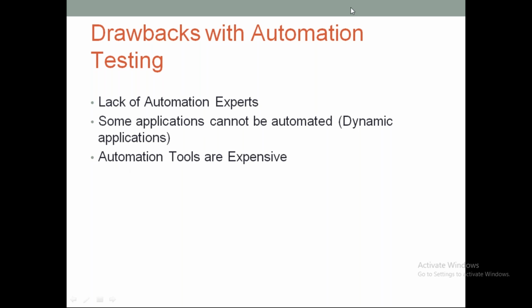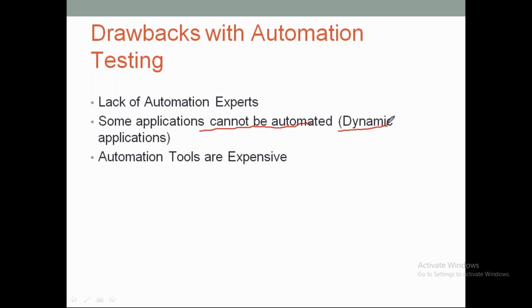And the second thing is that some applications cannot be automated. What does that mean? For example, dynamic applications. If you take any gaming application, we don't know how long an object appears, where it comes from, and where it goes. It will be completely dynamic.